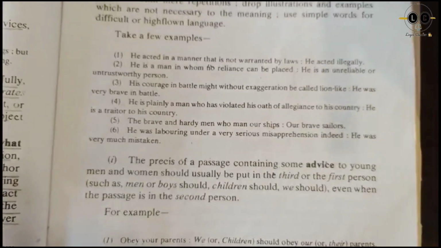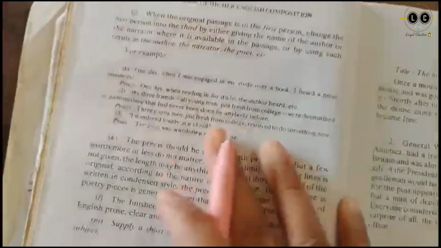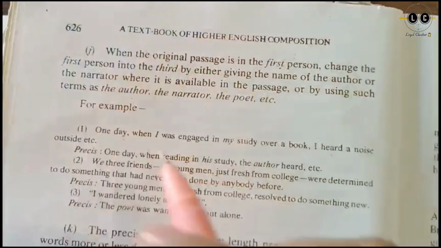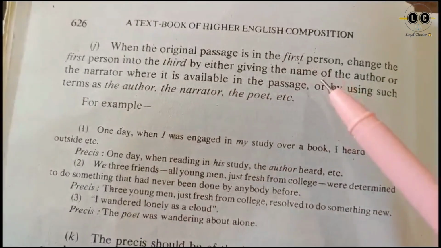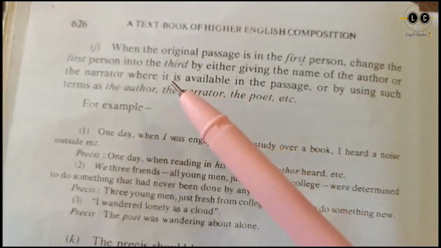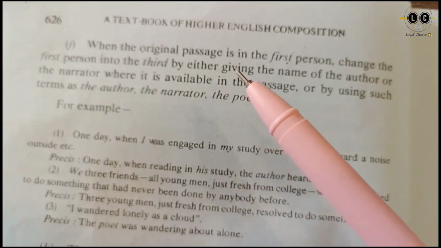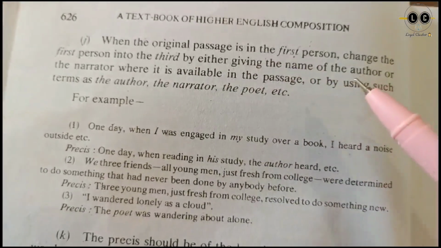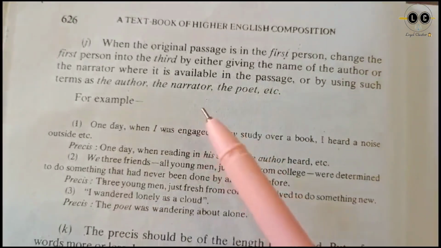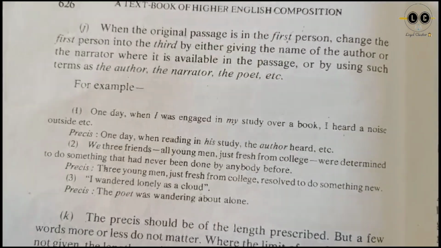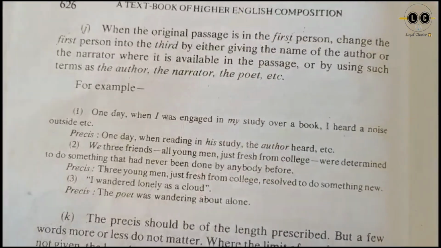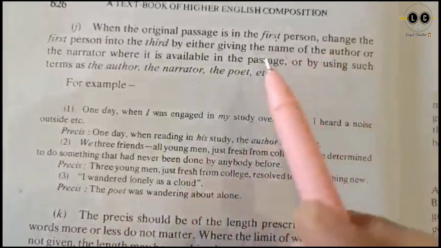Okay, let's go to the next rule, the 10th rule. When the original passage is in the first person, change the first person into third by either giving the name of the author or the narrator. So how, like in the 9th point we studied that you have to change the second person into third or first, but how?